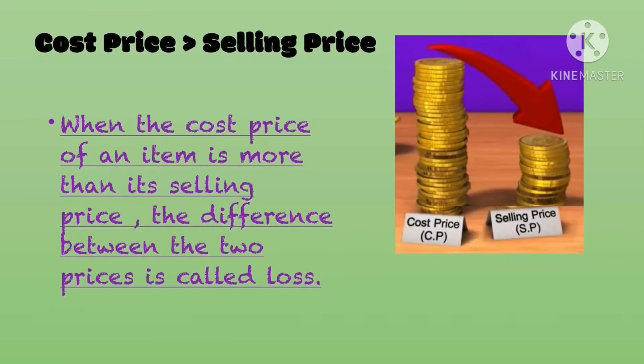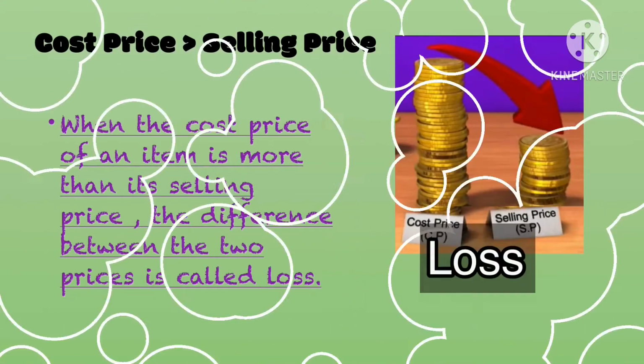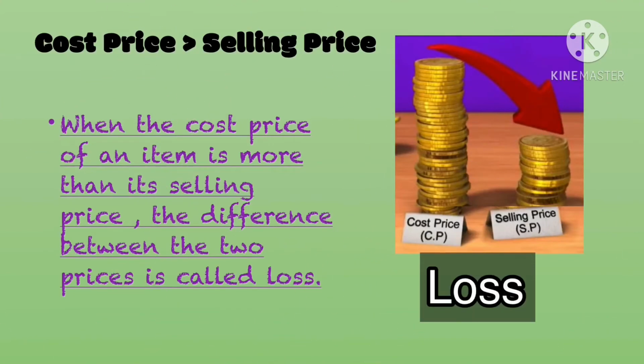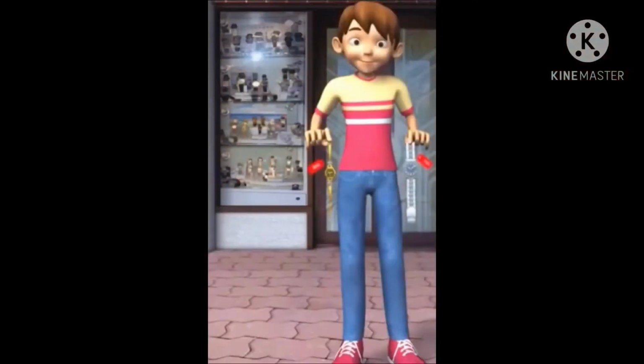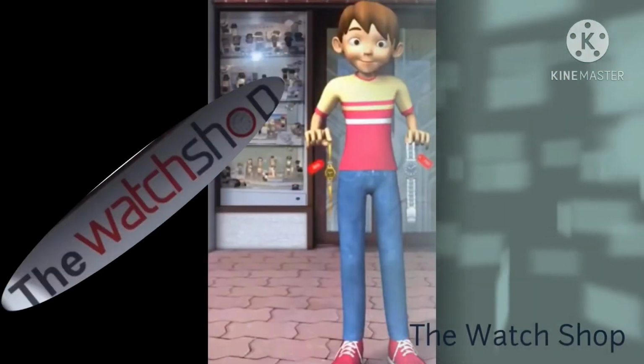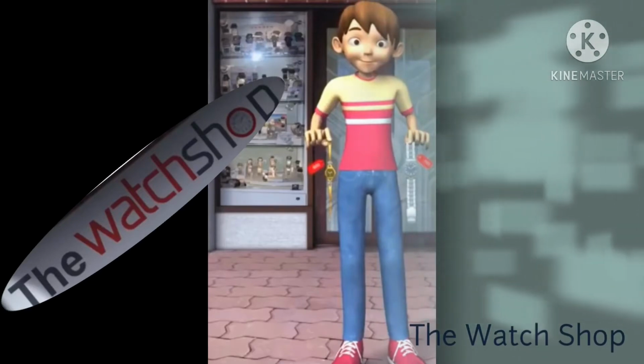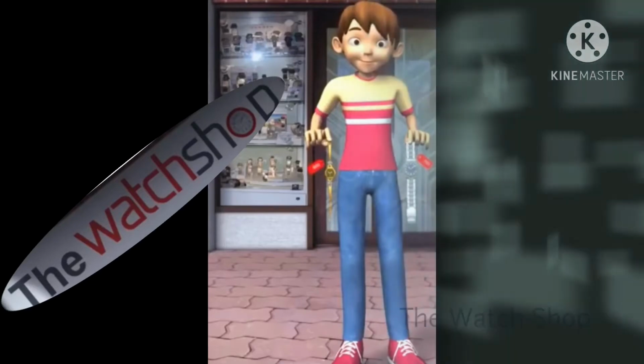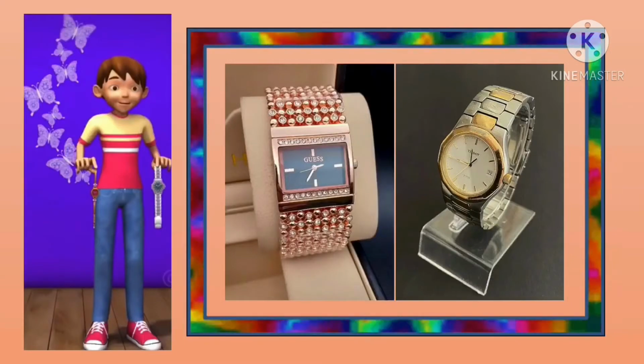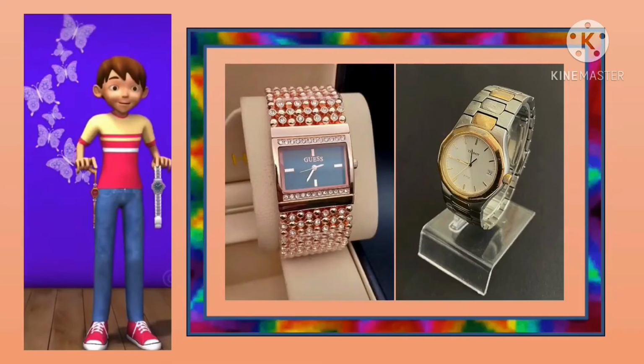However, when the cost price of the item is more than its selling price, then the difference between the two prices is called loss. And we will represent cost price with CP and selling price with SP. Now let's see whether Ram sells both watches at a profit or a loss.